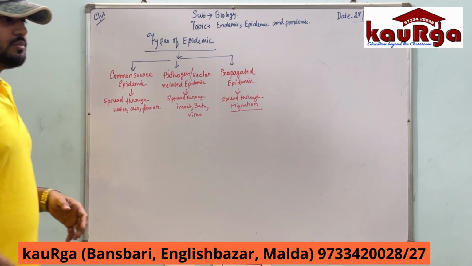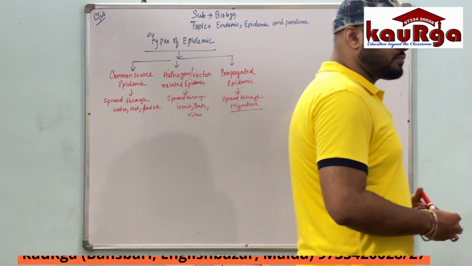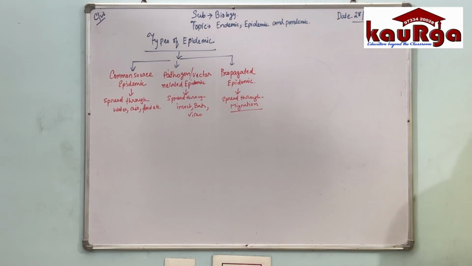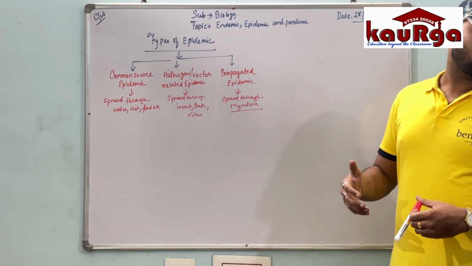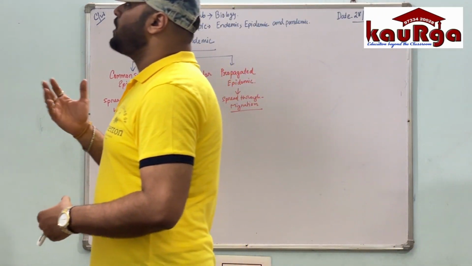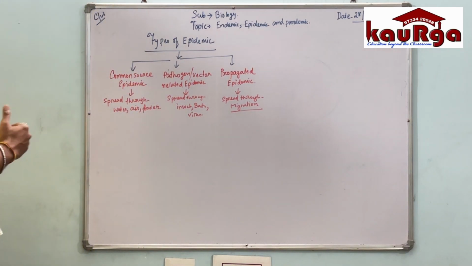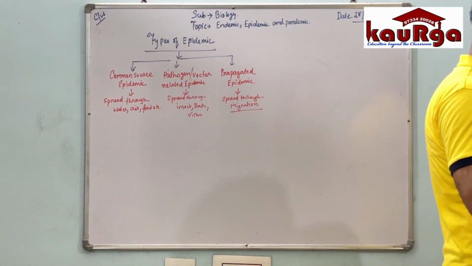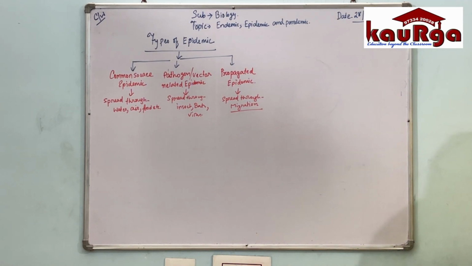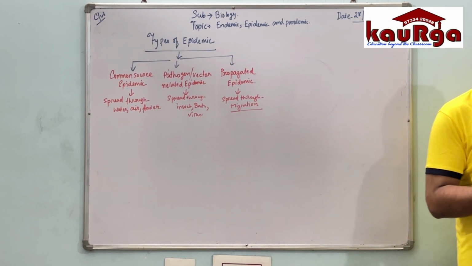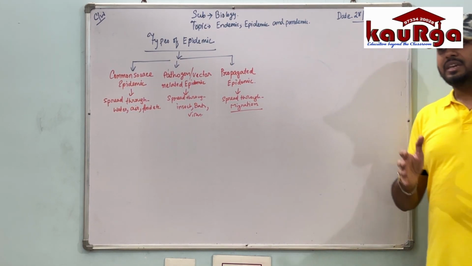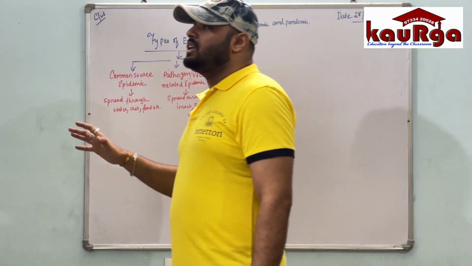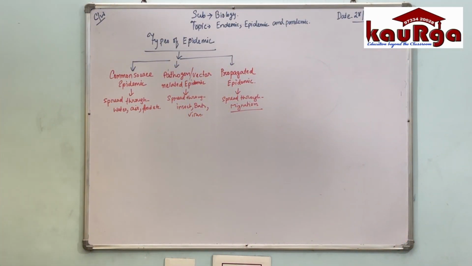Clear? In migration, it would be specifically immigration. Definitely, immigration also can be. Immigration can also be people coming from one part to another part of the country, going from one part of the country to another. They carry the disease to the other part. Now, if this epidemic spreads on a large scale, then it will become endemic. When an epidemic spreads on a very large scale, it is considered to be a pandemic.